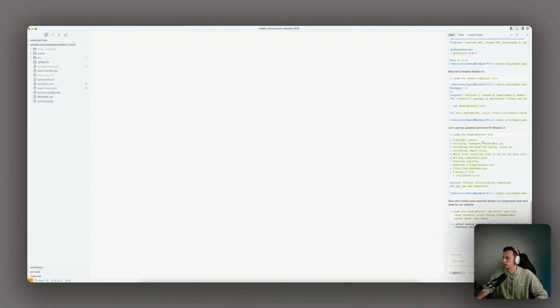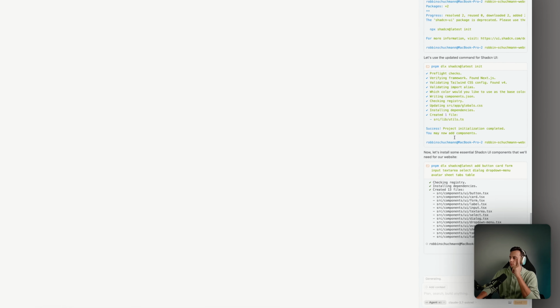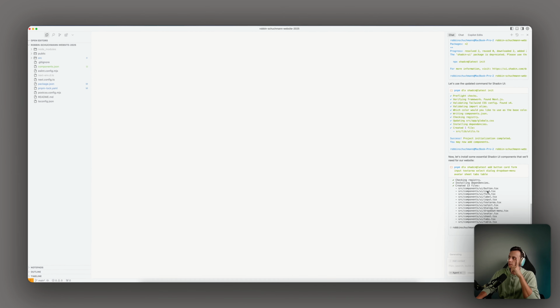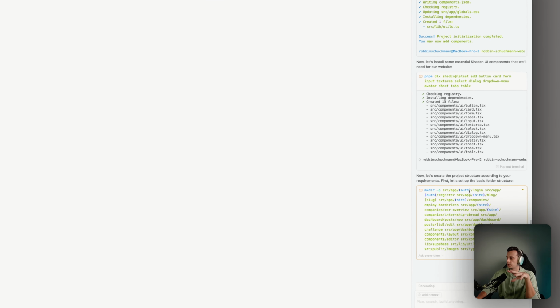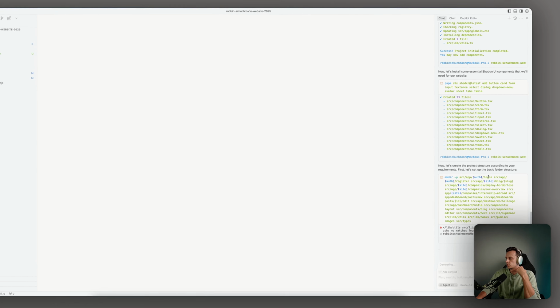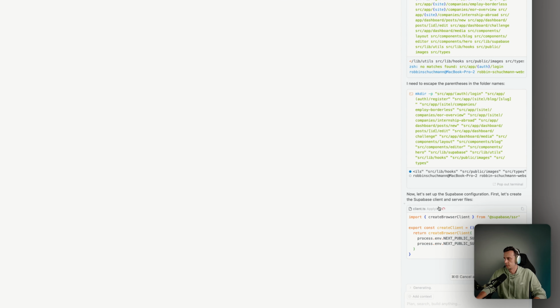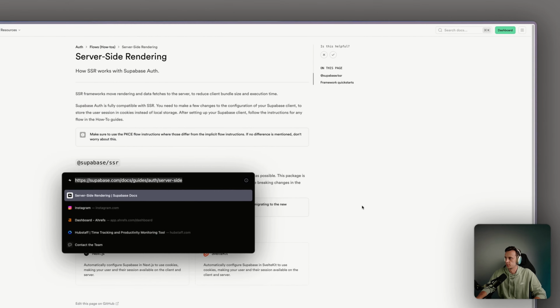I'm just preparing the whole thing, right? So it's just installing all the packages from shadcn/ui, then React, and everything that we kind of need for the project. So this is the folder structure we came up with. Apparently it cannot create it. In the meantime, what I'm gonna do, maybe I just split screen this.